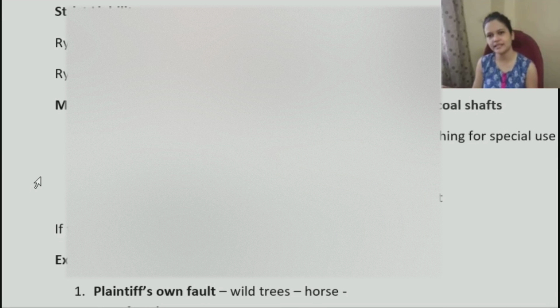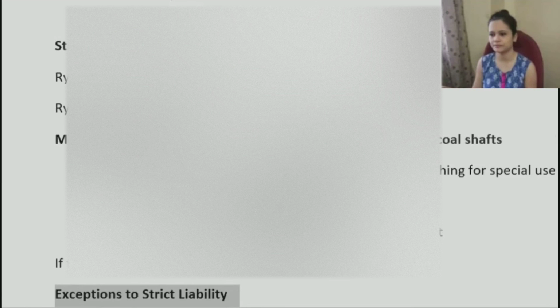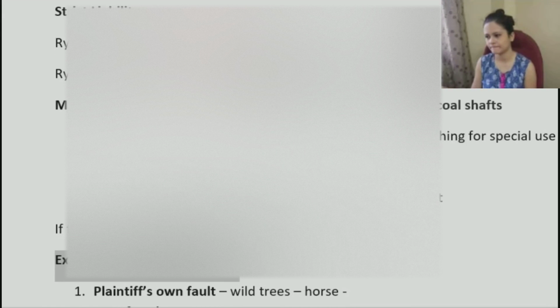Okay, is it clear? Yes, ma'am. So that is the rule of strict liability: if you fulfill these two conditions, storing a dangerous thing or non-natural use of land, and secondly, it escapes, it will lead to prima facie liability of yours, right? That is the general rule. But there were certain exceptions to this rule, right? What were these exceptions?